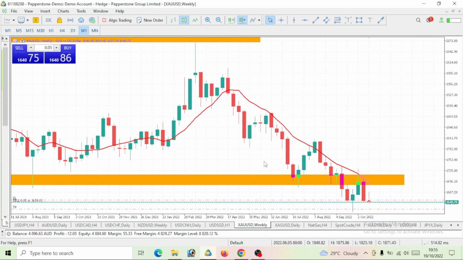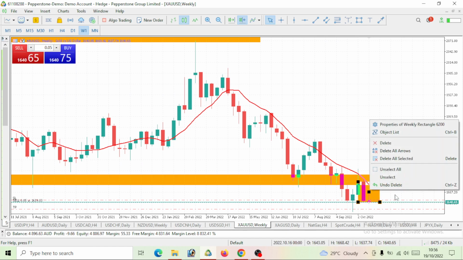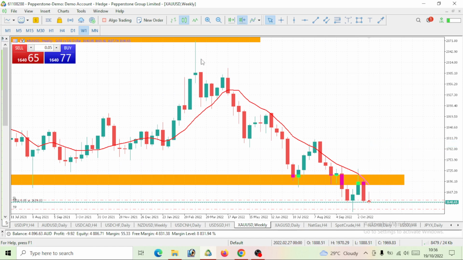So the technical aspect, the price action, says we are bearish and we should short it. Even our technical indicator, which is the moving average, says we are also bearish and we should short it. Since the price is still below the 10-period moving average, there's only one movement we should look for, which is to actually short it.